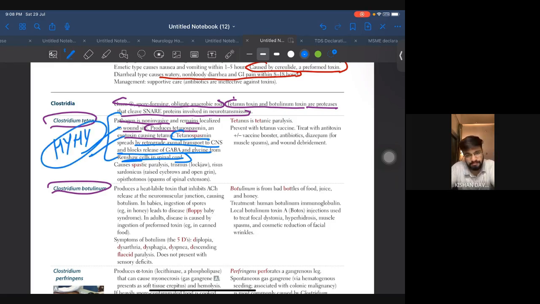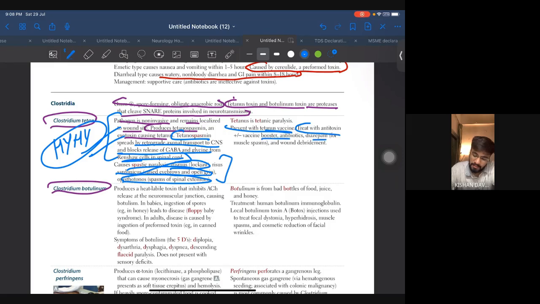Pretty high yield. Very high yield. Okay. Now, what are the symptoms? In the question, they will give you trismus, that is lockjaw, and risus sardonicus, and opisthotonus. All these three symptoms will be given. Either they will use the word or they will explain what is happening over here. Okay. Prevent with tetanus vaccine. Treat with antitoxin. Okay, and wound debridement. So all of this is very important.